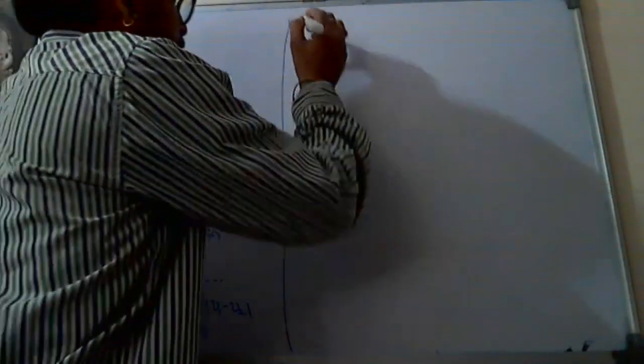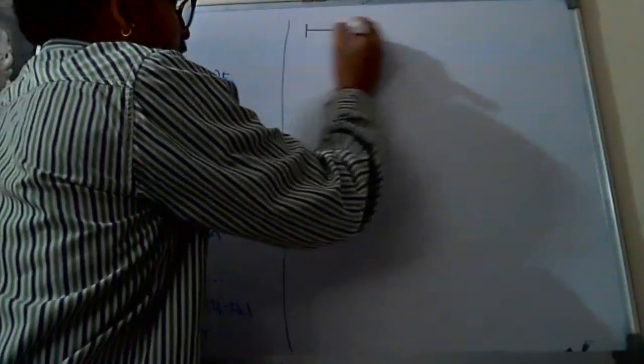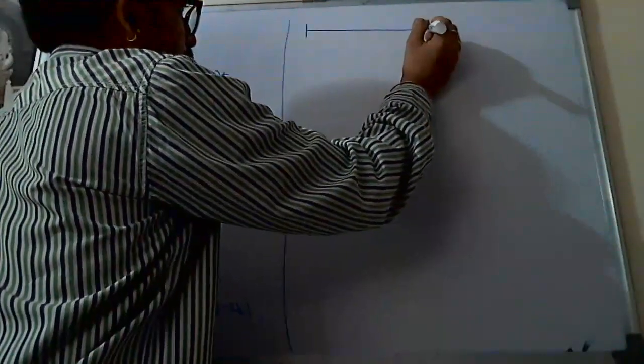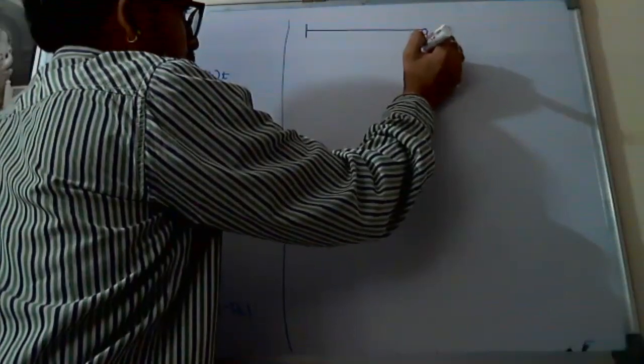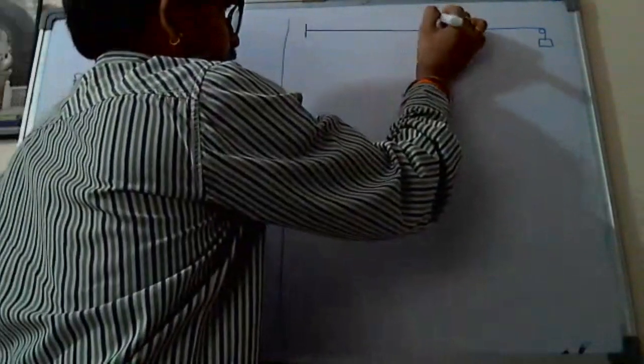Suppose these are two stretched strings. This is one string and this is another string. Their lengths are equal and both have the same linear mass densities.